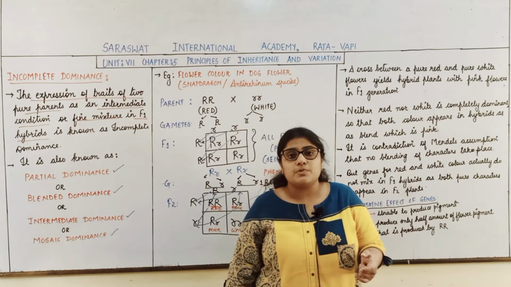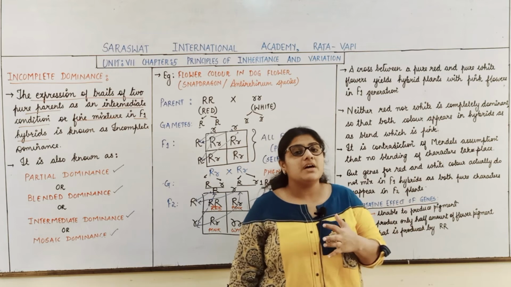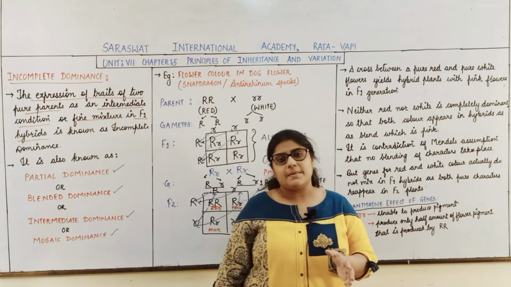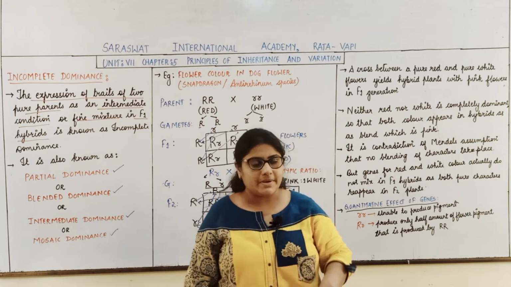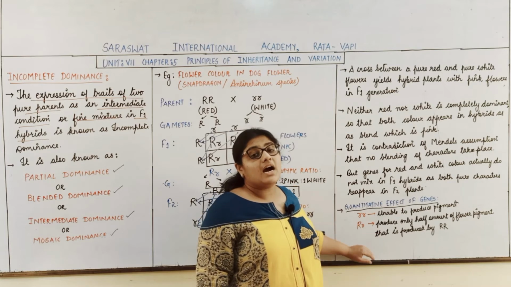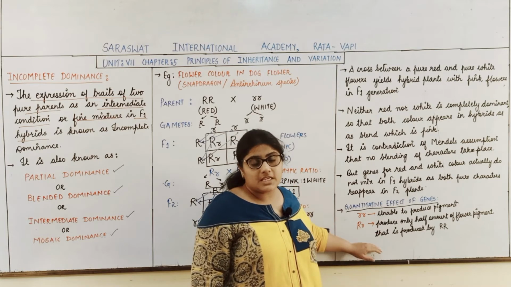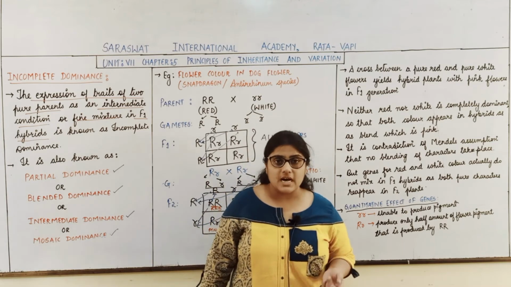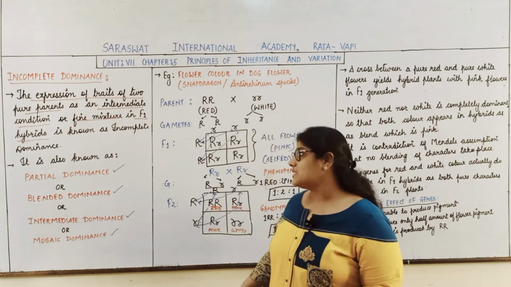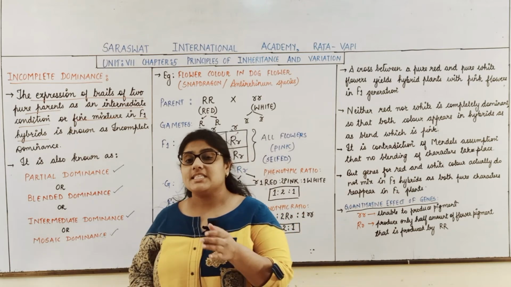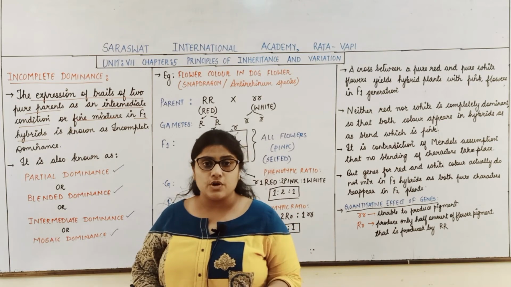It is able to produce only half the amount of the pigment. Suppose capital R produces complete pigment, then in the capital R small r condition, only half the amount of the pigment is produced, and that is the reason why pink color flowers are developed. So students, this is regarding incomplete dominance, which is an exception to Mendel's law of dominance.